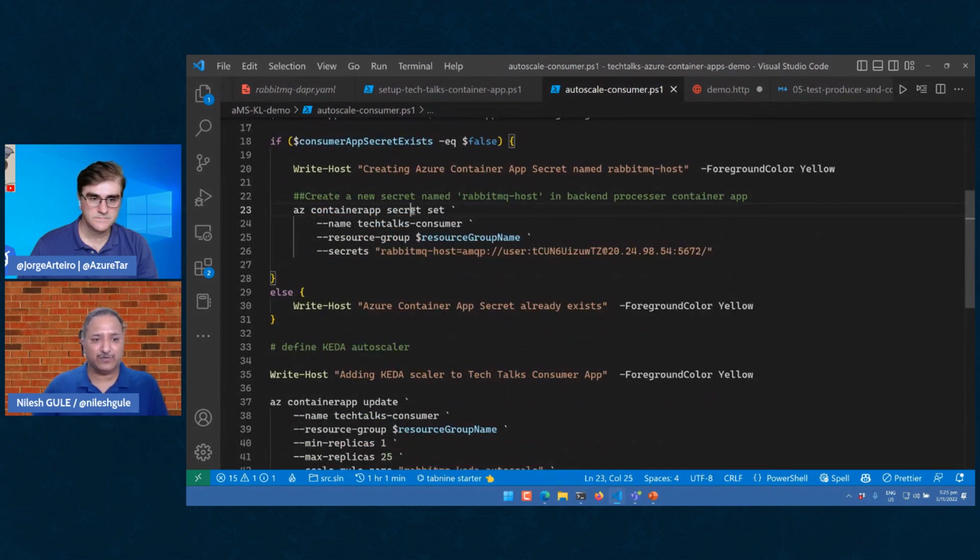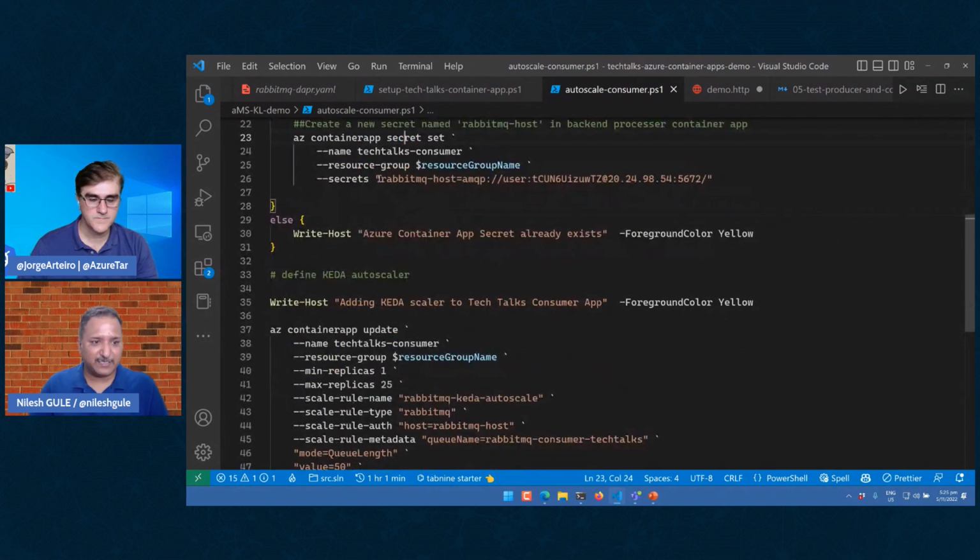We set that secret using this az containerapp secret set command. Here I'm showing the secret in plain text. There are ways using Dapr as well as Azure Key Vault where we can manage this in a much better way, but for demo purposes, I'm showing it in plain text. Please don't do this in your production environment.